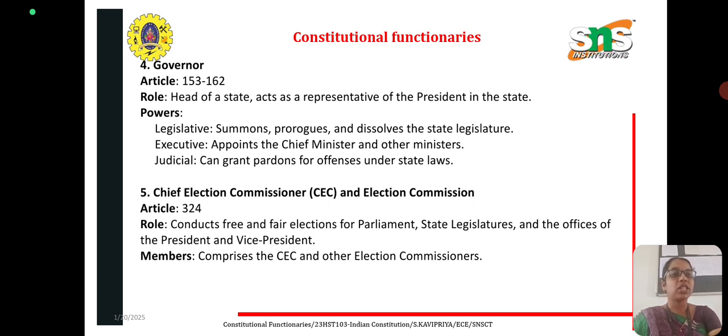And next is the Chief Election Commissioner and Election Commission, Article 324. The role is to conduct free and fair elections for Parliament, State Legislature and the offices of the President and Vice President. Members comprise the Chief Election Commissioner and other election commissioners.